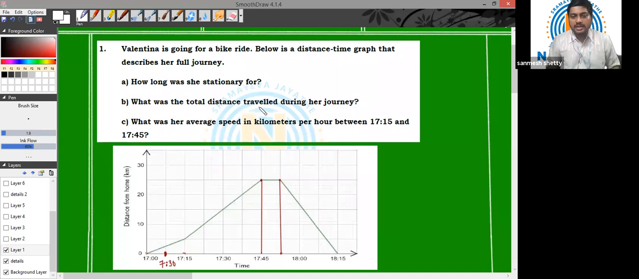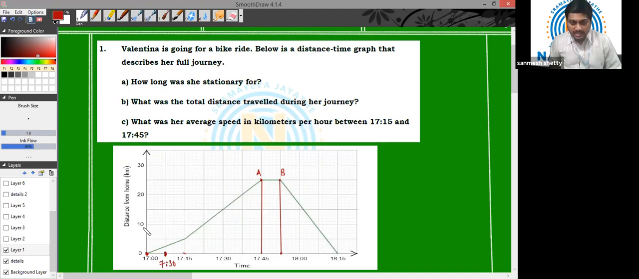What was the total distance traveled during her journey? So she started from this particular point, from origin, let us say, and she traveled till this point, let us say point A. All right. And she was at rest for some time and then traveled back again to the origin. So throughout her journey, how much distance has she traveled?